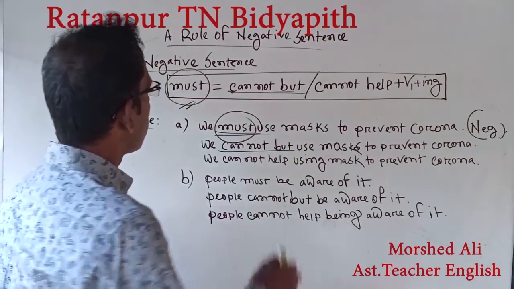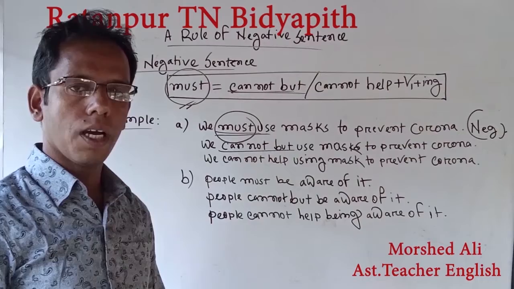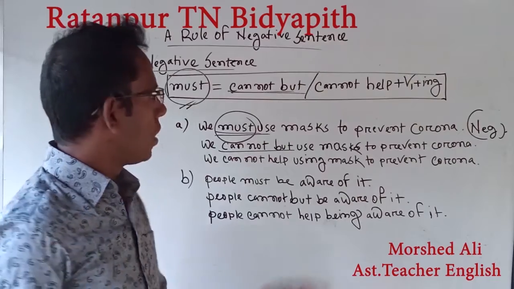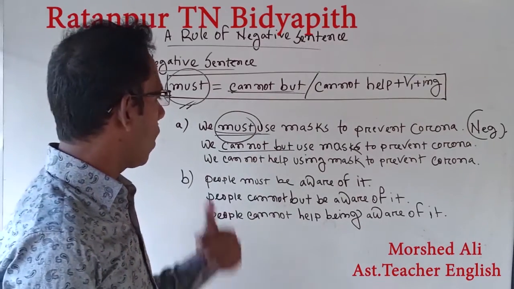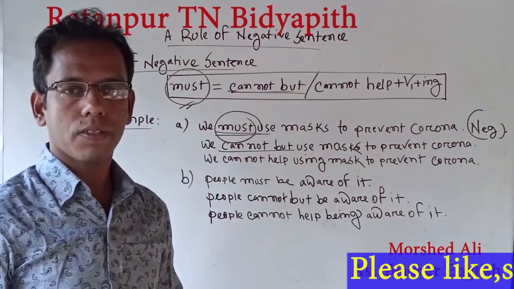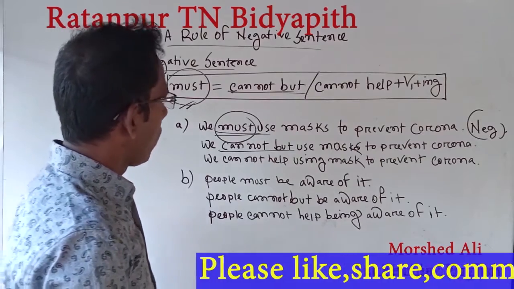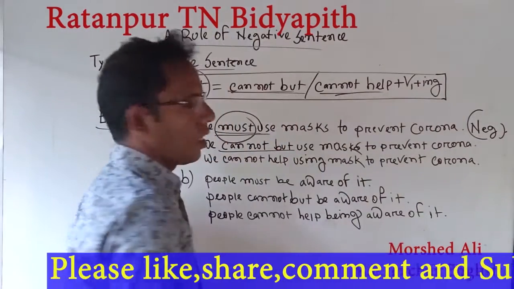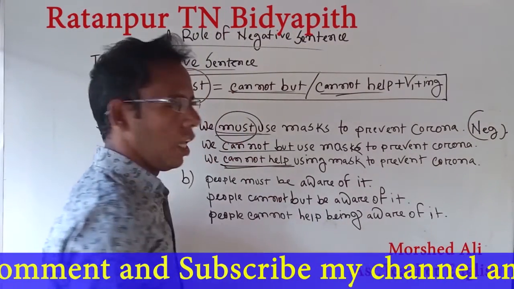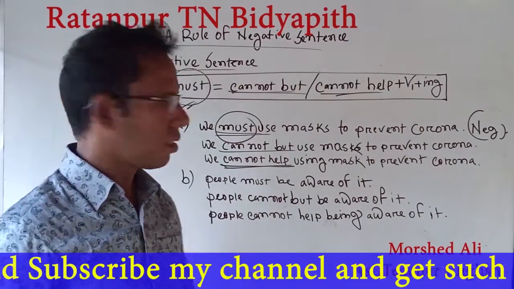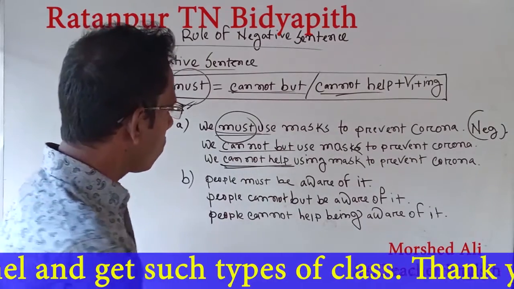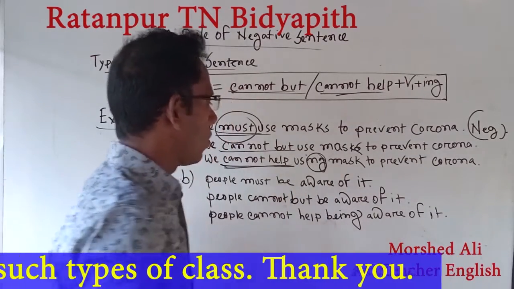Already we have learned that instead of must we have to use cannot but or cannot help. If we use cannot but, then the answer will be we cannot but use a mask to prevent corona. And if we use cannot help, that means the second item, then the possible answer will be cannot help. And we have to bear in mind that if we use cannot help in a sentence, then we have to use ing.